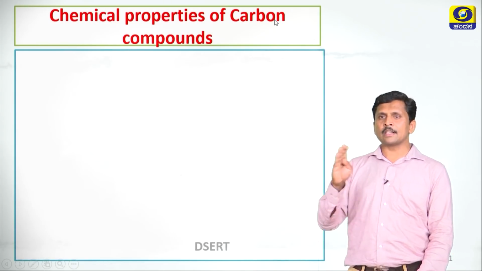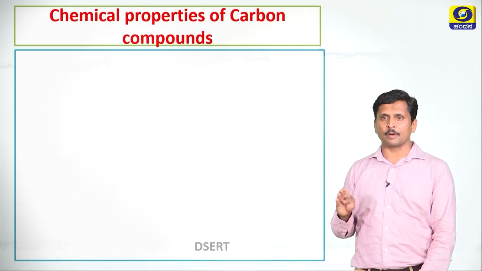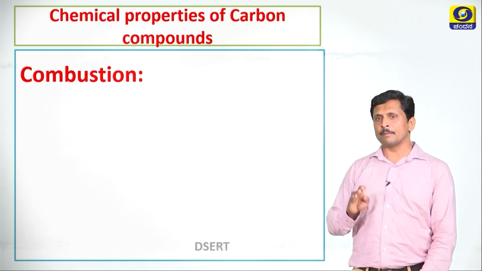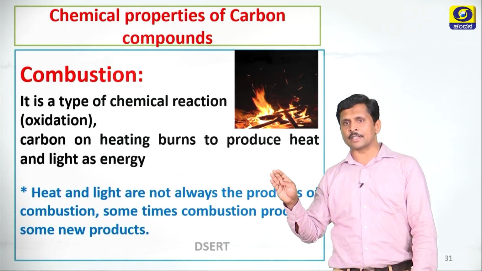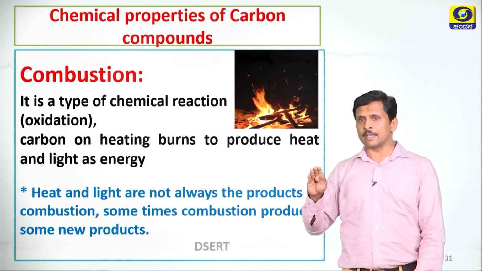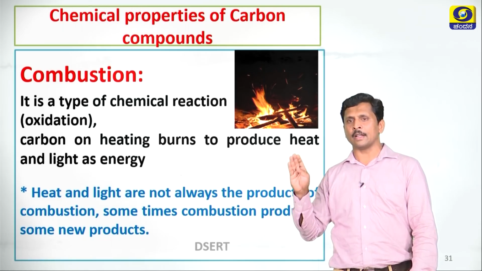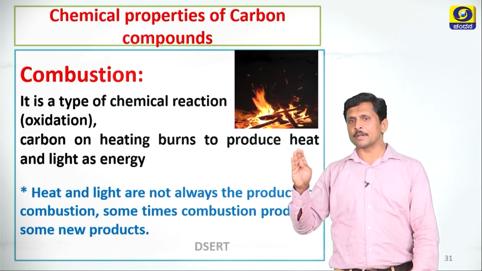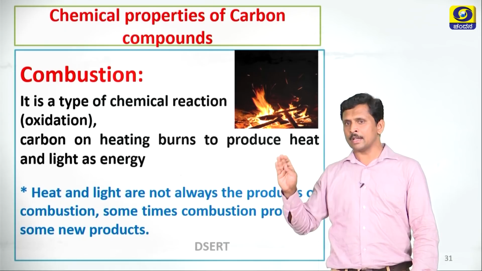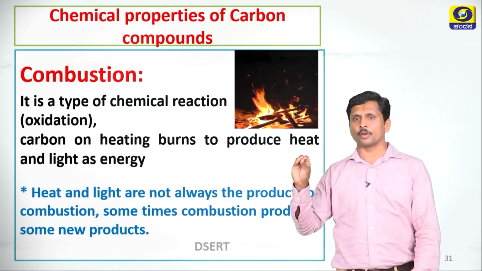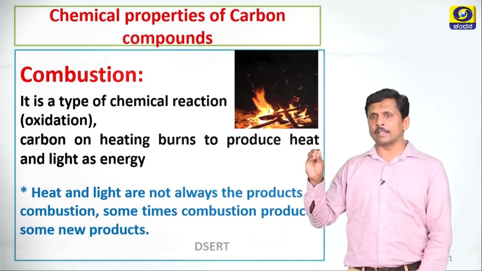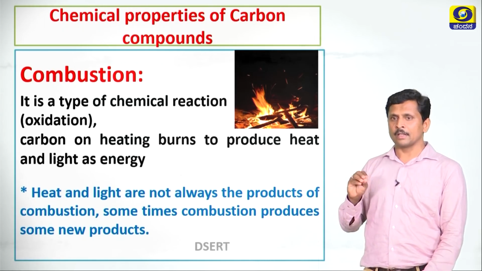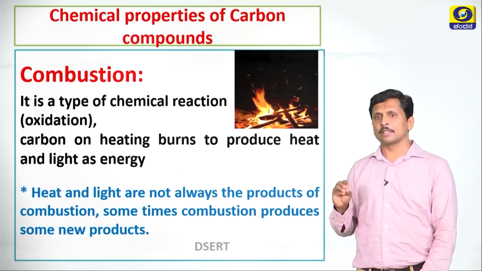Dear students, let us discuss chemical properties of carbon compounds. First one, combustion. What is combustion? Combustion is a type of chemical reaction in which carbon on heating burns to produce heat and light as energy. So, combustion is an oxidation reaction. Not every time are heat and light the products of combustion. Sometimes combustion produces some new compounds.